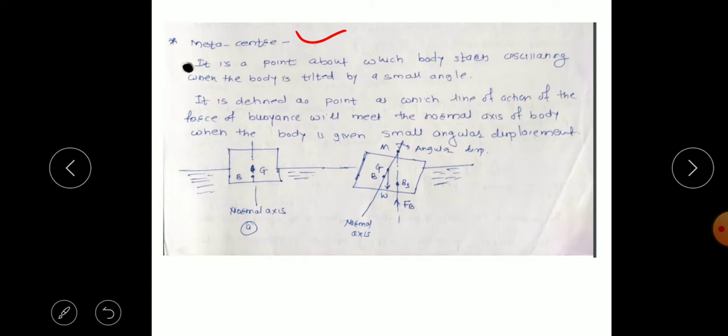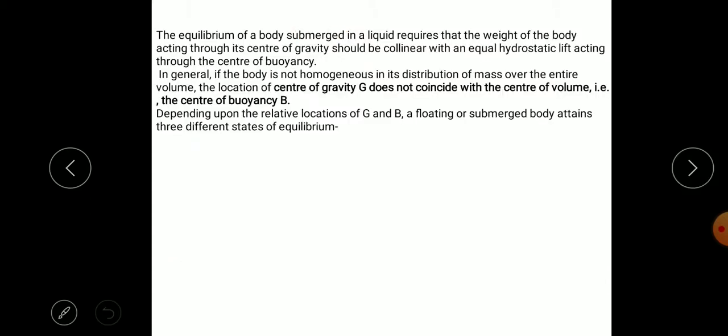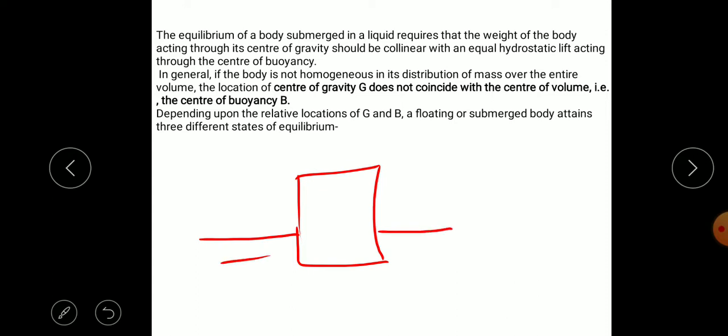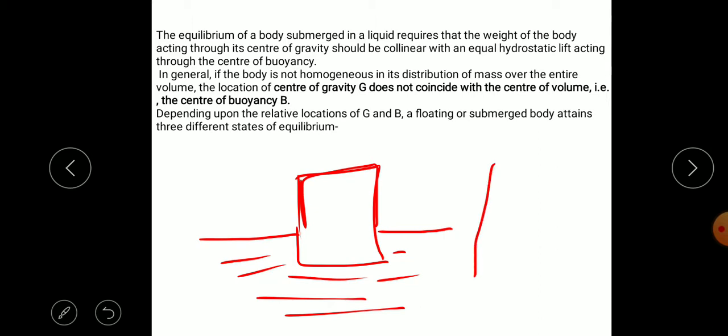This is for floating objects. Suppose this is an object that is floating, which may be a ship inside the water. Some portion of the object is inside the water and the remaining part is above the water, that is a floating condition. Now the object is tilted or given some angular displacement.